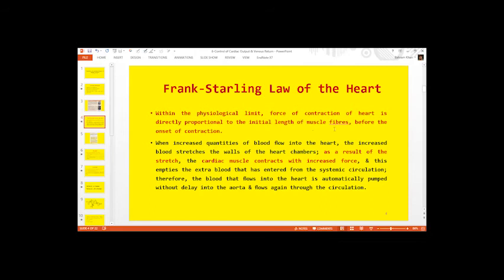Before the contraction, or after the diastole phase, at the end of the relaxation phase. So this initial length of muscle fiber before the cardiac muscle begins to contract is the preload, and this preload is directly proportional to the force of contraction of the heart. This is the Frank Starling law. So in simple words, the greater the volume of blood entering the heart, the greater will be the pumping ability of the heart.